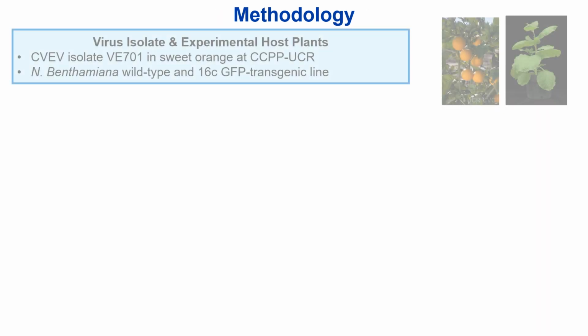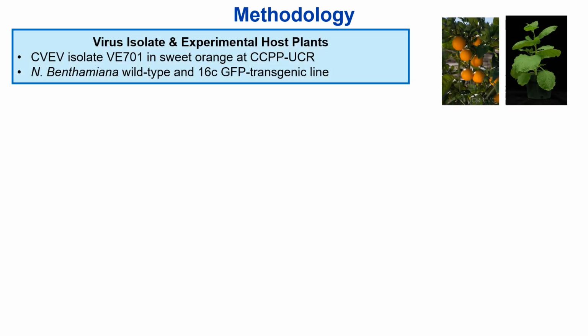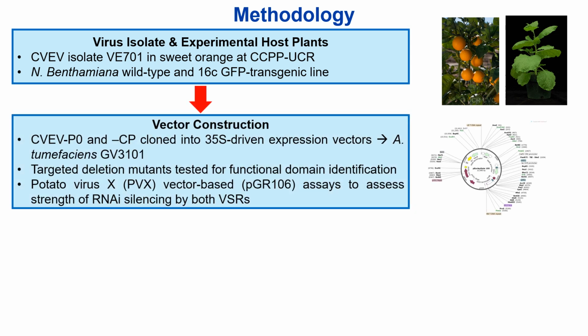For this work, we used CVEV isolate VE701 being maintained in a sweet orange tree at the Citrus Clonal Production Program at UCR. All experiments being described in this talk were conducted in Nicotiana benthamiana, both wild type and the GFP transgenic line 16C. The expression vectors used in this study included CVEV P0 and coat protein cloned into a 35S driven binary vector and transformed into Agrobacterium tumefaciens strain GV3101. Targeted ORF deletion mutant constructs were also generated, similarly to pinpoint essential motifs or domains in these VSRs.